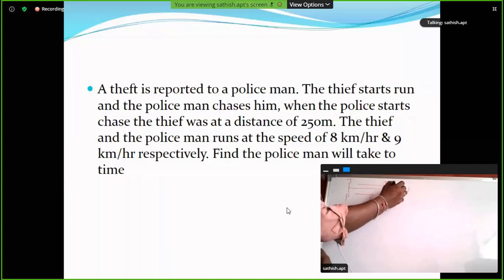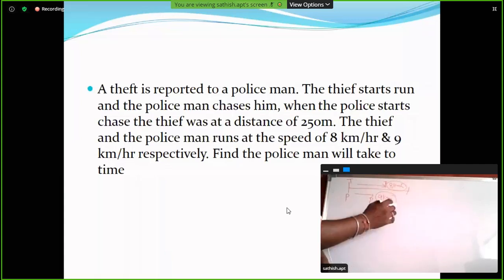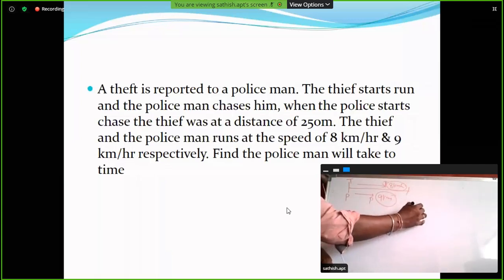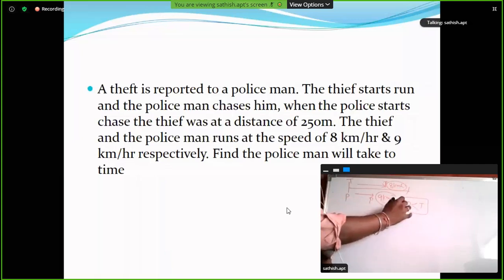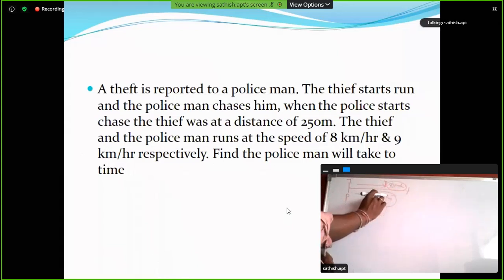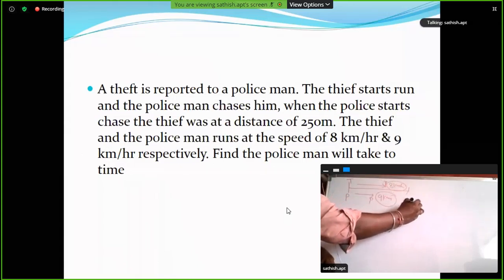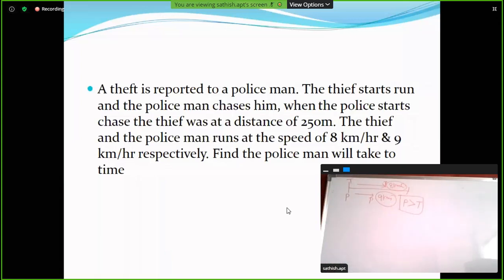If the values were interchanged, there would be no chance to catch the thief, because the speed of the policeman would be less than the speed of the thief. So this is a reverse case. Here the policeman's speed is greater than the thief's speed, so there is a possibility to catch the thief in a certain time.